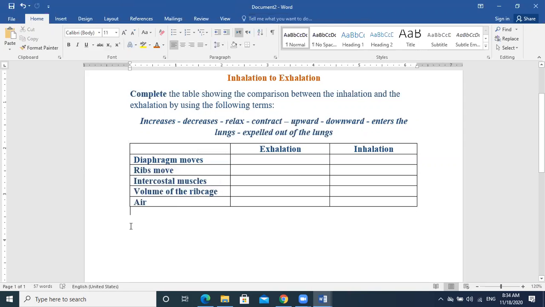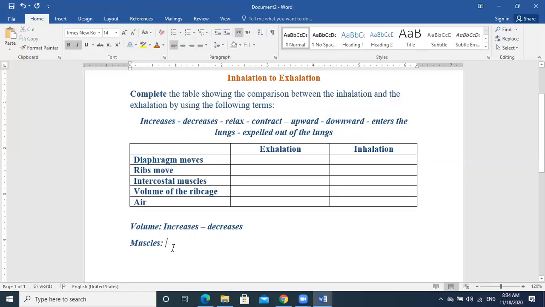When you talk about the volume, you have to write increases or decreases. When you talk about the muscles, what do you have to write? Relax and contract.